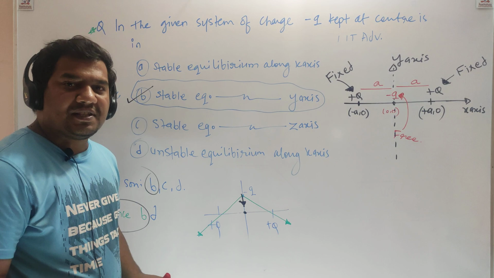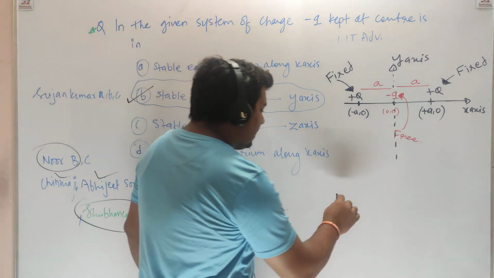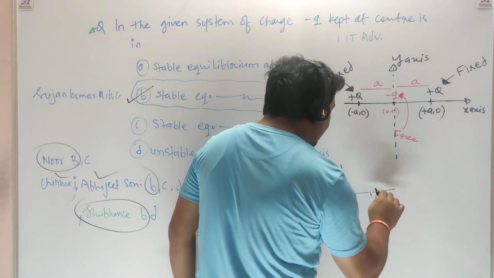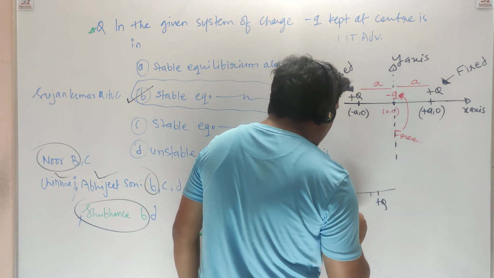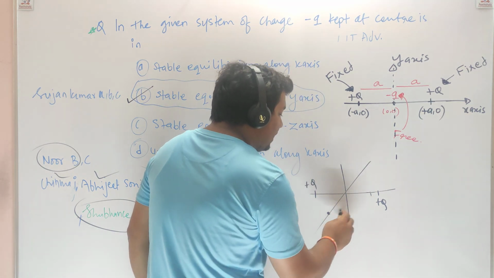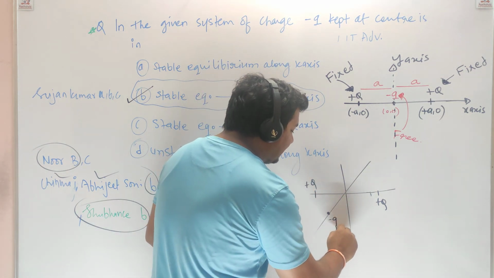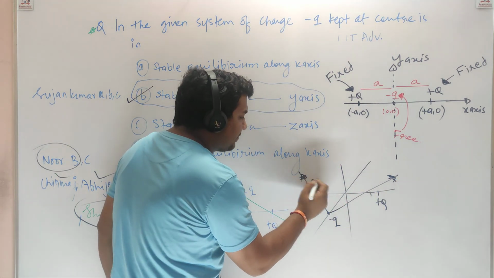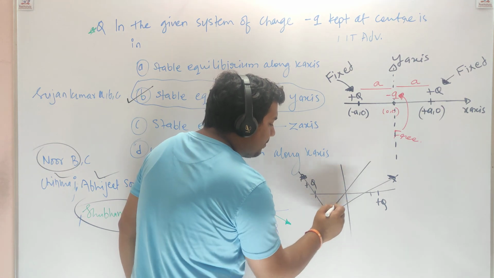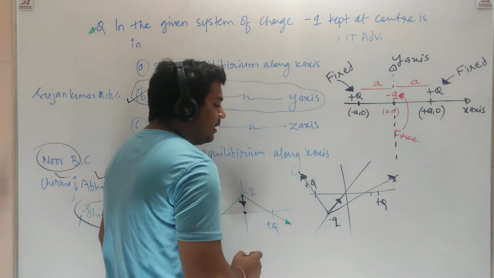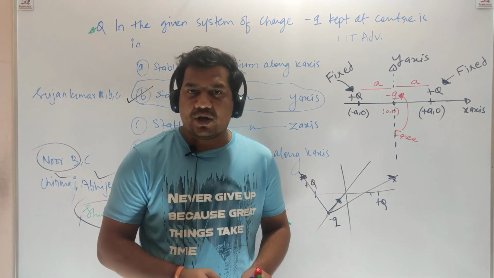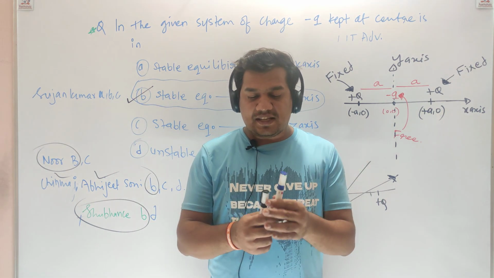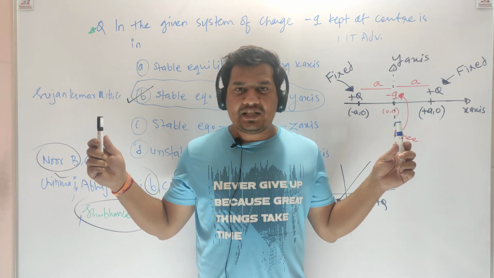Now what does option C say? It is difficult, but I will try my best to make a 3D drawing. This is plus q and this is also plus q and this is the z axis. Now if we displace minus q outside, these two charges will attract it back, and it will go back towards the origin, right? Because imagine these two are plus q.